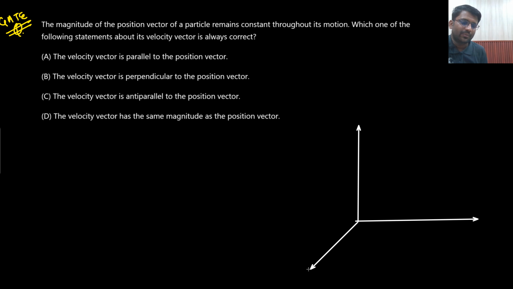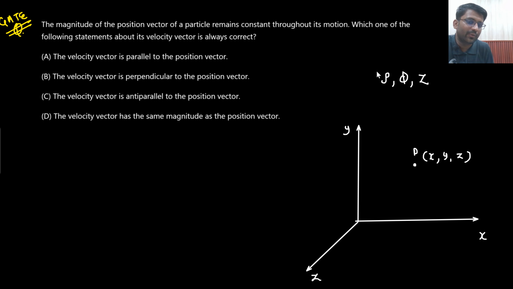In a 3D coordinate system, let's just say I need to define the position of this particular point. What is the position of point P? You will say, sir, it is x comma y comma z. Now x could be 1, y could be 1, z could be 1, or x could be 1, y could be 2, z could be 3. So the position of point P in the Cartesian coordinate system is defined as x comma y comma z. In the cylindrical coordinate system, it is defined as rho comma phi comma z. Do you remember it? And in the spherical coordinate system, it is defined as r comma theta comma phi. Right? So this is how it is defined.